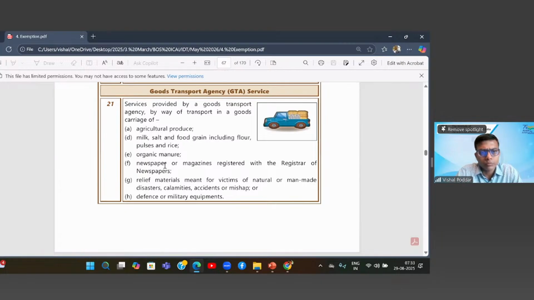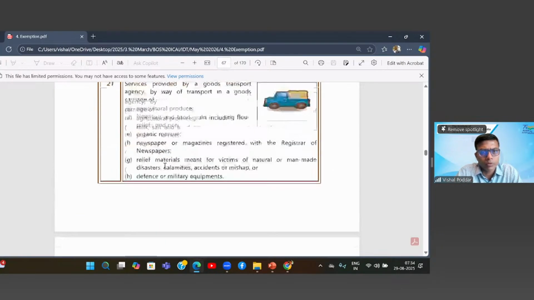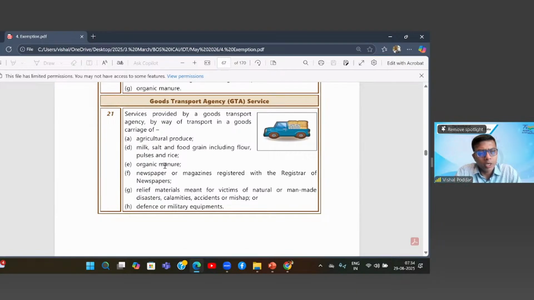Next, defense or military equipments. Fine. So now particularly only transportation of these specific goods will be exempt.